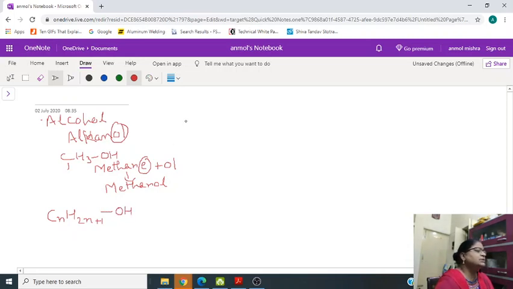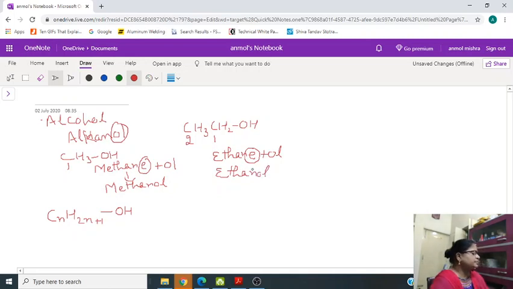The second member has again 1, 2 carbons. So we will call it ethane. For 2 we write ethane. Remove E, add ol. So the name will be ethanol.